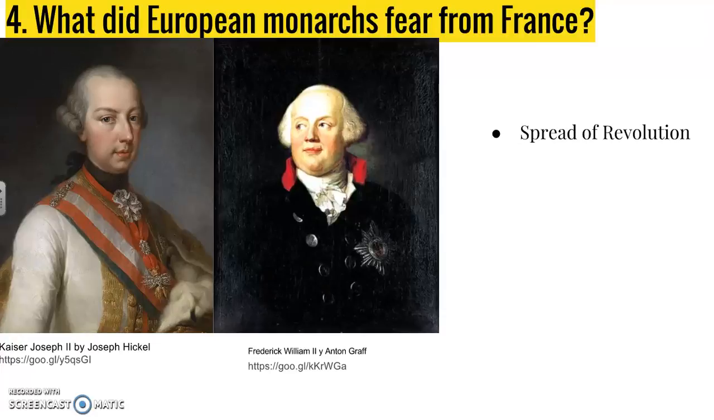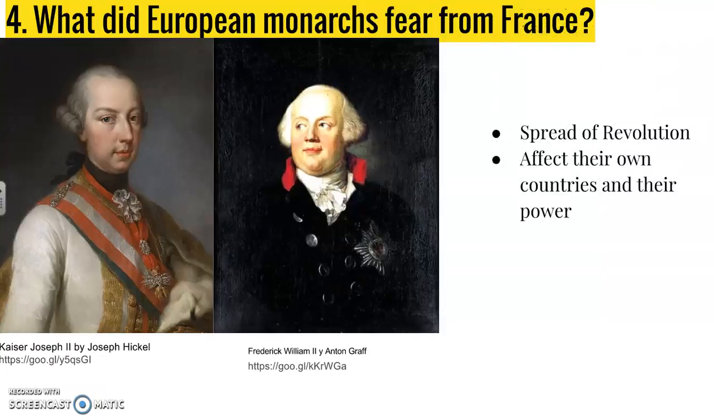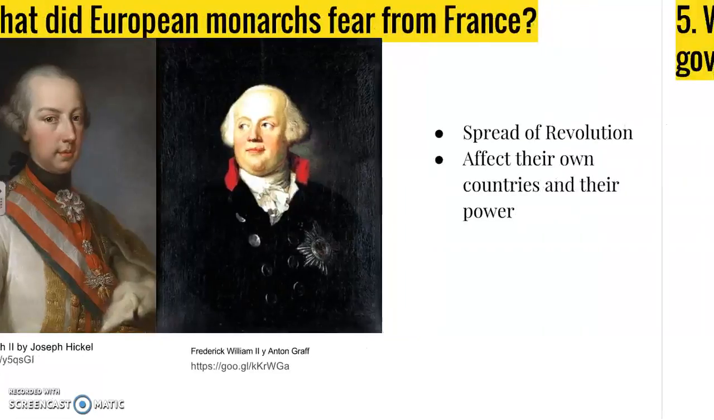Well, there's a lot of revolutionary ideas going on in France. People want to change things. People want to give more power to the people and take it away from the monarchs. The monarchs in other countries did not like that, and they didn't want the revolution to spread to their country. So they're worried that it could affect their own power and their own wealth and their own interests. And so that's part of why they were ready and willing to fight a war against France, because they feared the idea of revolution spreading.